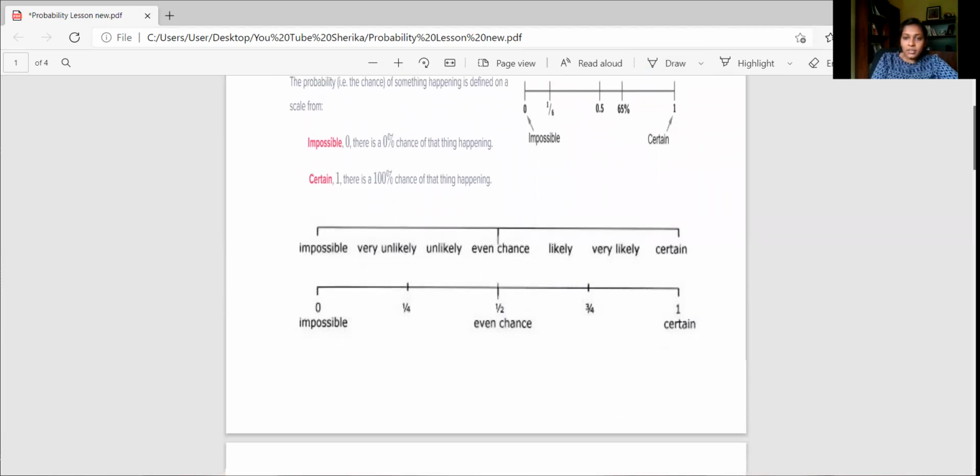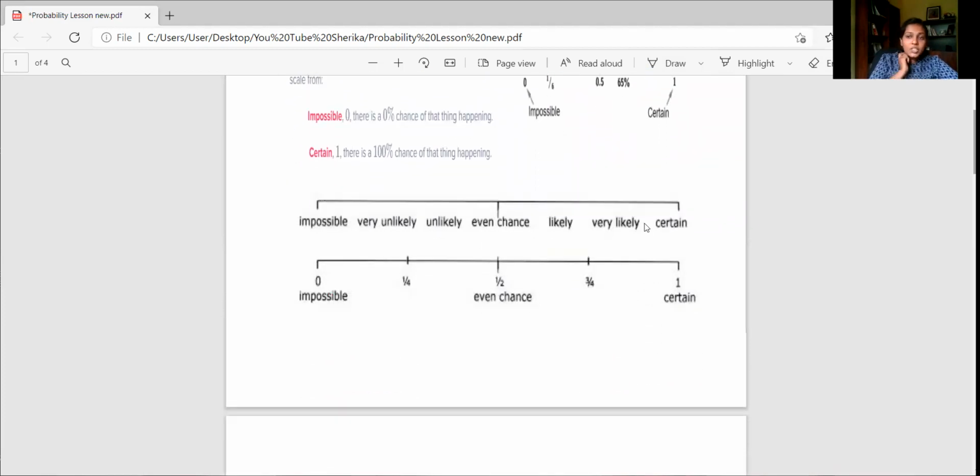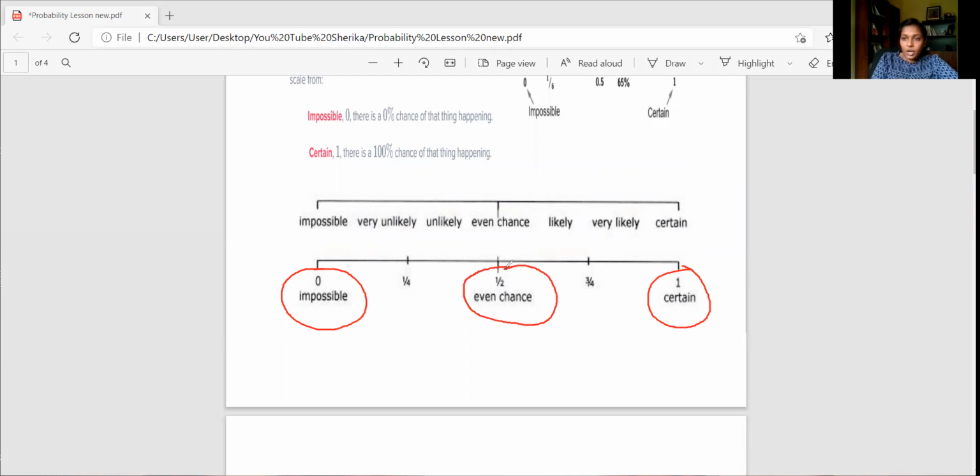Now in the second probability scale, it's very clear. You can understand the way the chances are happening. Now, according to this, I will annotate it and show. Now here you can see, as I mentioned earlier, this is my impossible event place, and this is my certain event place. This is the even chance, right?